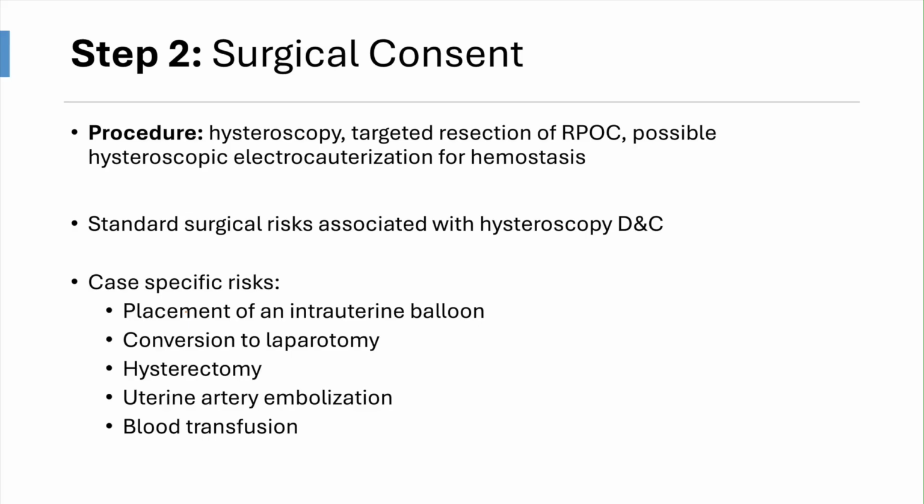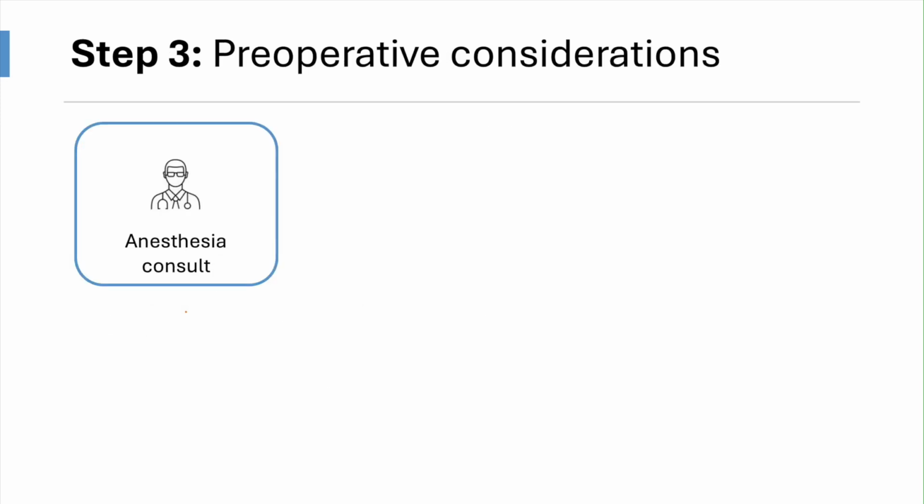Standard surgical risks associated with hysteroscopy should be reviewed, as well as case-specific risks, including placement of an intrauterine balloon, uterine artery embolization, increased risk of blood transfusion, conversion to laparotomy, and possible hysterectomy. Step 3. After obtaining consent, appropriate preoperative planning should be completed to optimize the patient and OR environment for success.